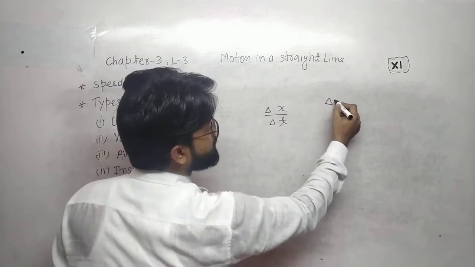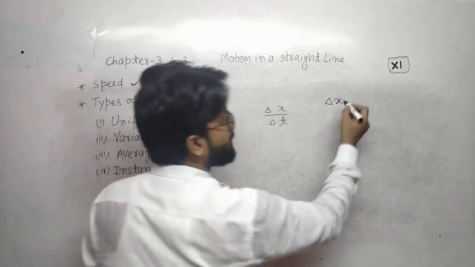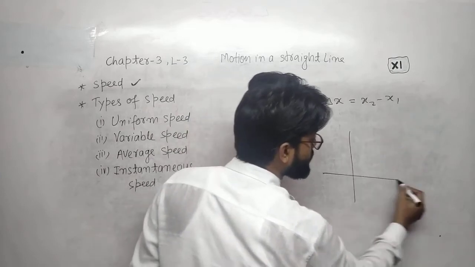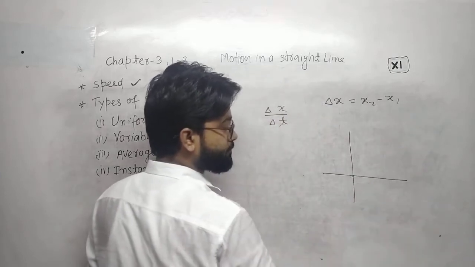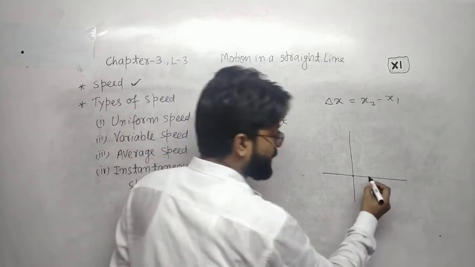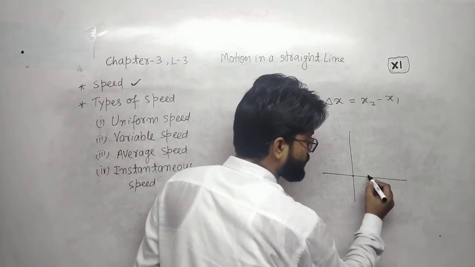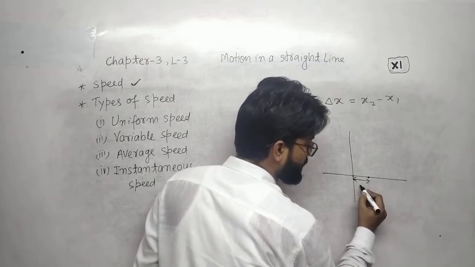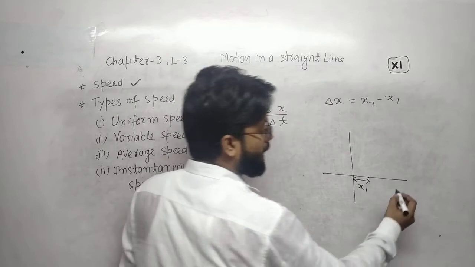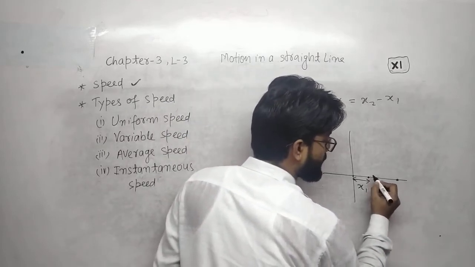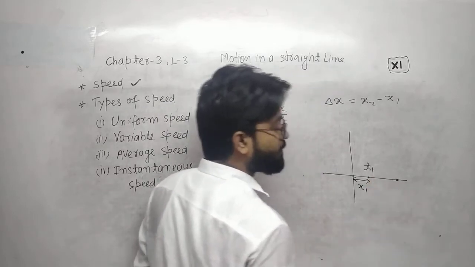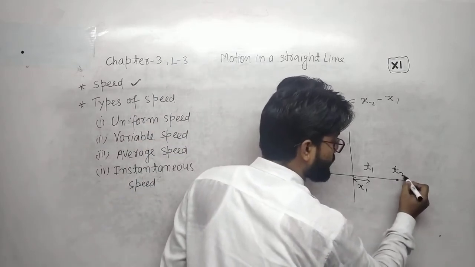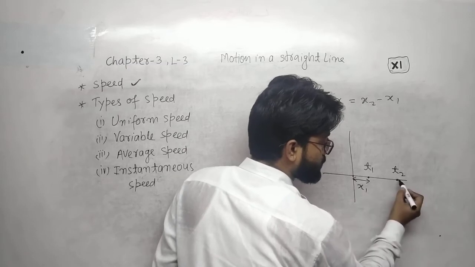What is delta x? Delta x is x2 minus x1. What is x1, x2? If it is the origin, the object initially was at that position, meaning x1 is the distance from the origin, and after some time, that was time t1, and after some time t2, the object moves to that position.